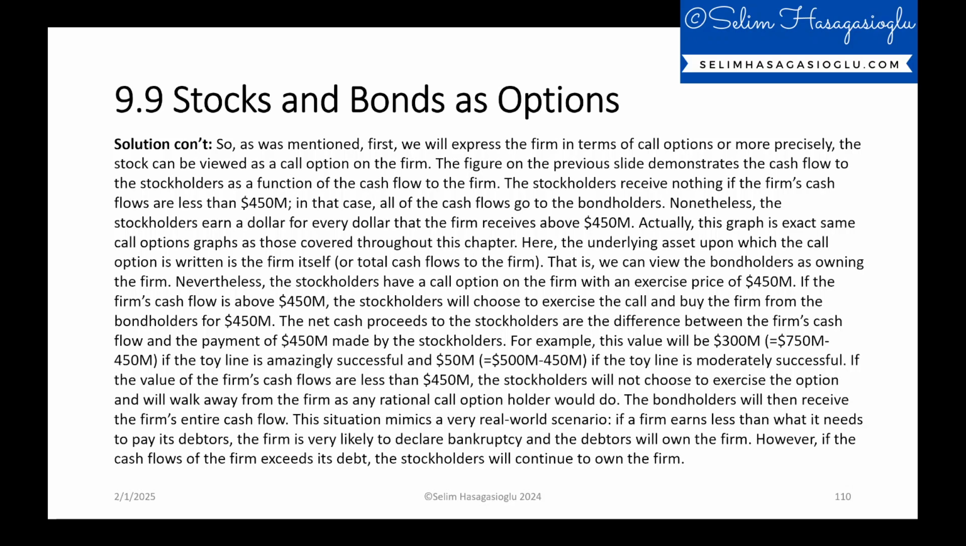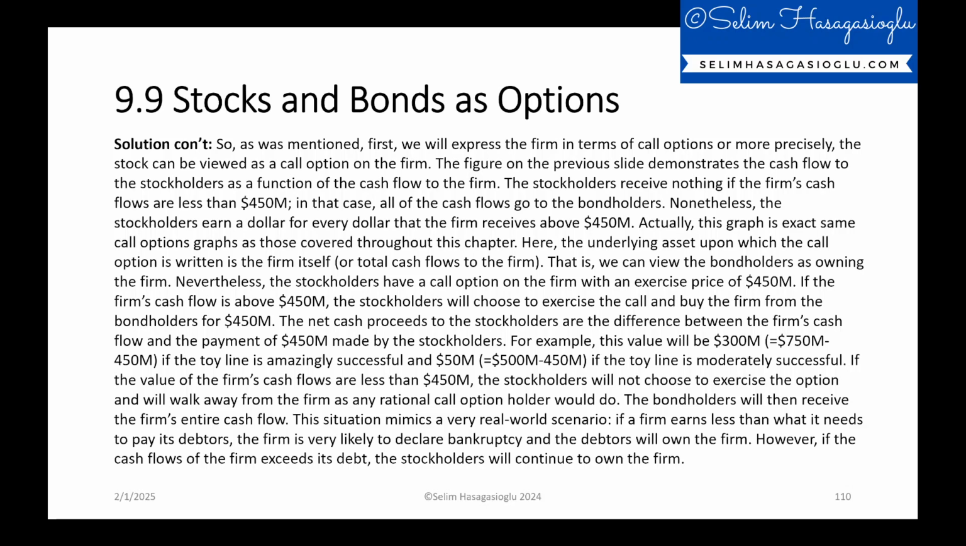So as was mentioned, first we will express the firm in terms of call options, or more precisely, the stock can be viewed as a call option on the firm. The figure on the previous slide demonstrates the cash flow to the stockholders as a function of the cash flow to the firm. The stockholders receive nothing if the firm's cash flows are less than $450 million. In that case, all of the cash flows go to the bondholders. Nonetheless, the stockholders earn $1 for every dollar that the firm receives above $450 million.